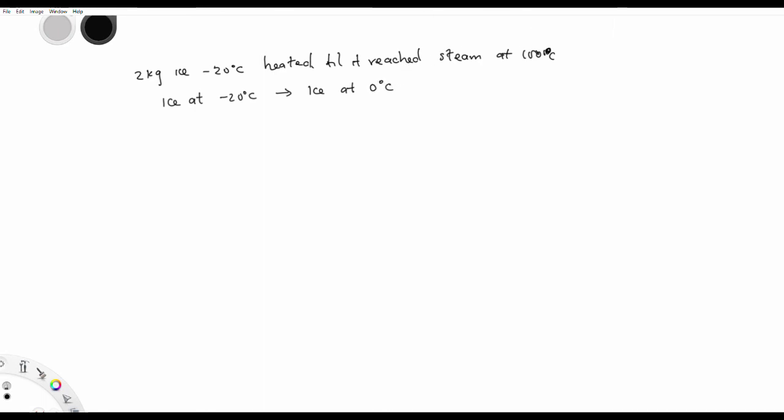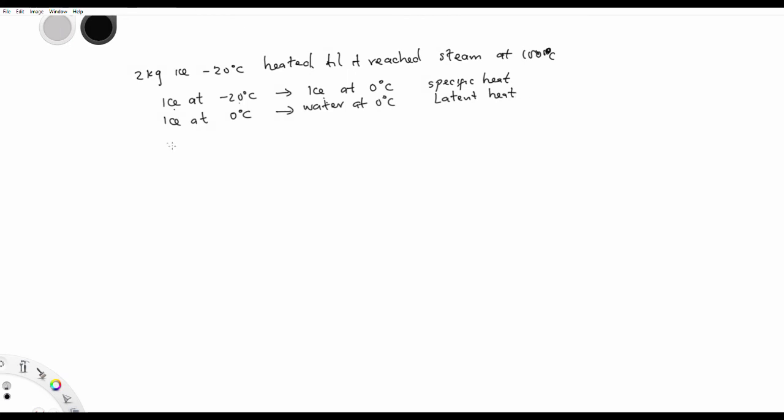Now this one is specific heat. I hope we know, because the state is the same, but there's a change in temperature. Okay, now ice at 0 degrees Celsius will now go to water. It will melt, but still at the same temperature. Now this is the latent heat.